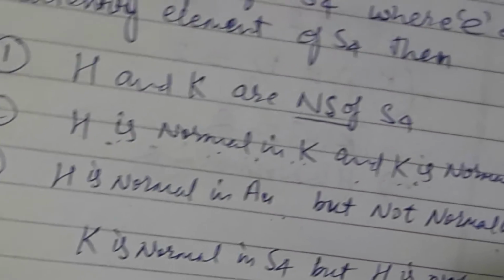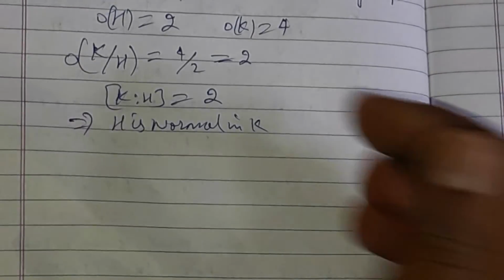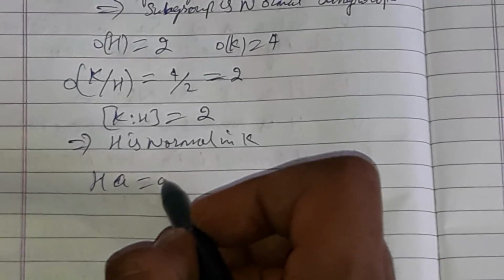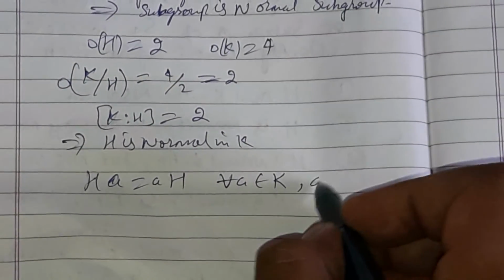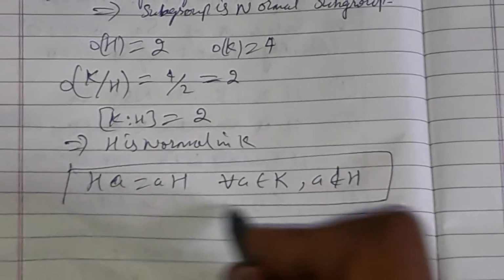Please, I give you the exercise of option 3: H is normal in A4. How to check it? You may check by applying left coset equal to right coset, that is HA equals AH for every A belonging to K but A not belonging to H. Check by this method.